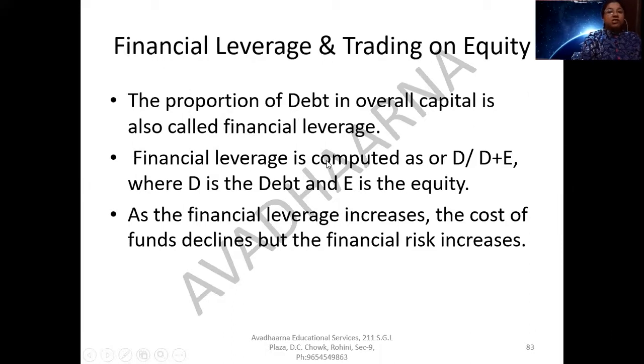So financial leverage is computed as, just as we have discussed in the previous slides also, D divided by D plus E, where D stands for the total debt in the capital structure and E stands for the total equity in your capital structure. So basically, financial leverage is computed by debt upon your total capital employed. Now, as the financial leverage increases, the cost of funds declines, but the financial risk increases. We know that debt is the cheapest source of finance.